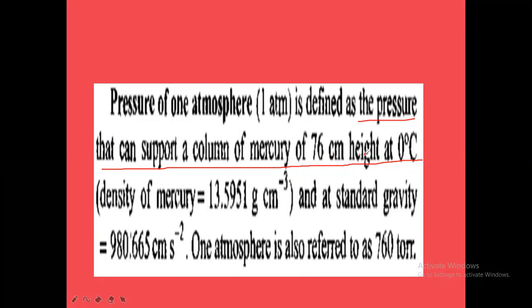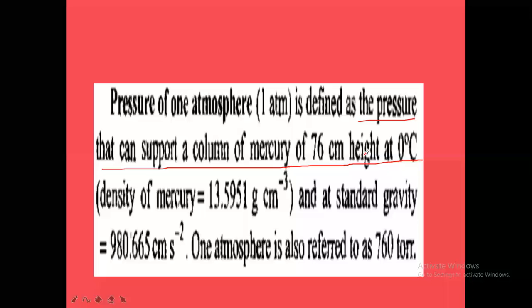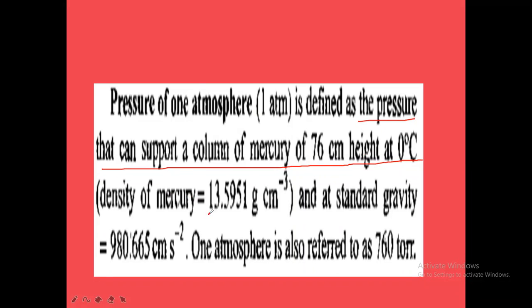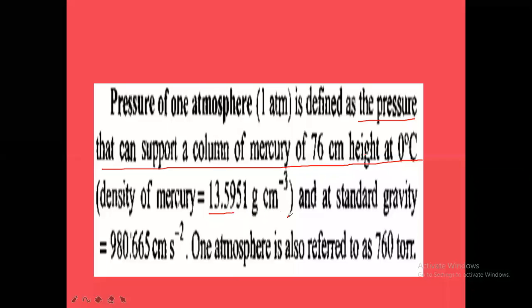1 atmospheric pressure is equal to 76 centimeters of mercury. And the density of mercury is 13.6, you can round it off to 13.6 gram per cc, that is gram per centimeter cube. Gram divided by centimeter cube is the density unit in CGS. Here we have taken height in centimeters in the CGS system, so the density units should also be in the CGS system, 13.6 gram per centimeter cube.